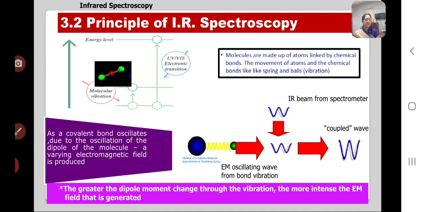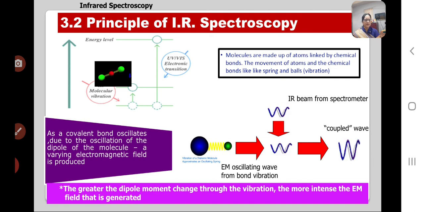Thus, these are responsible for the absorption of energy in the infrared region. On the other hand, vibrational transitions which take place without a change in dipole moment of the molecule are not directly observed, and these are infrared inactive.